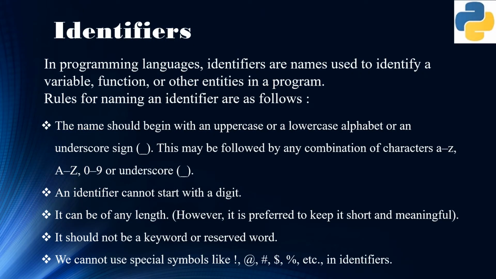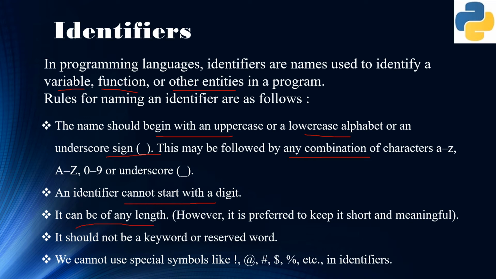The next building blocks of language are identifiers, which refer to the variable names, the function names, classes, or maybe any other kind of entities inside a program. There are certain rules for naming an identifier. First of all, it should begin with an alphabet, either uppercase or lowercase, or maybe an underscore sign. This may be followed by any combination of alphabets, characters A to Z, uppercase, lowercase, numerals 0 to 9, or maybe underscore. An identifier cannot start with a digit.